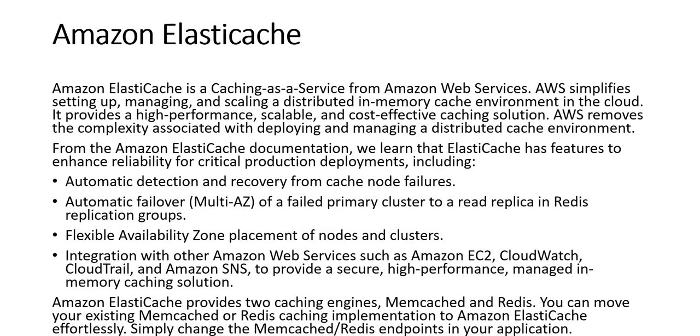Amazon Elasticache provides two caching engines, like we discussed before, which are Memcached and Redis. You can move your existing Memcached or Redis caching implementation to Amazon Elasticache effortlessly. Simply change the Memcached or Redis endpoints in the application to point it to AWS Elasticache.